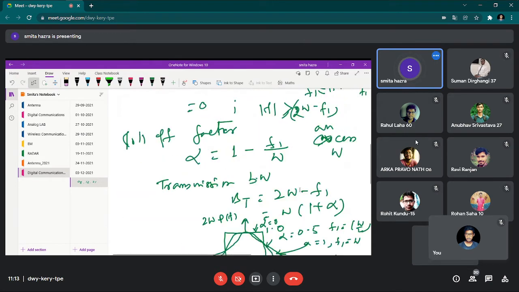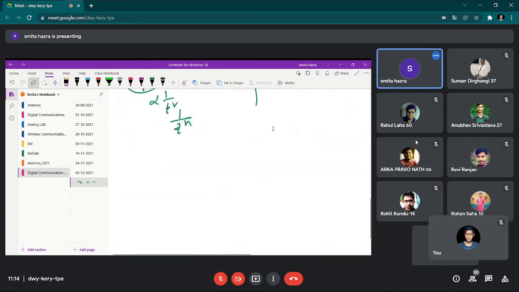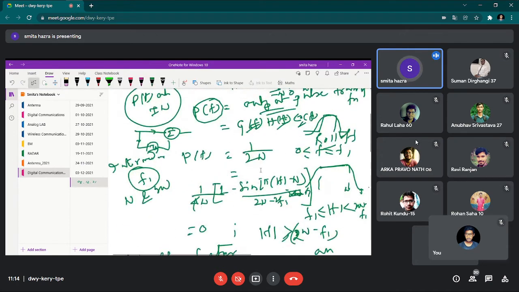So simply, if we write the pair function of this one, it will show the function this way. p(t) is equal to sinc(2Wt). This is the normal sinc function we get for P(f) equal to 1 by 2W.